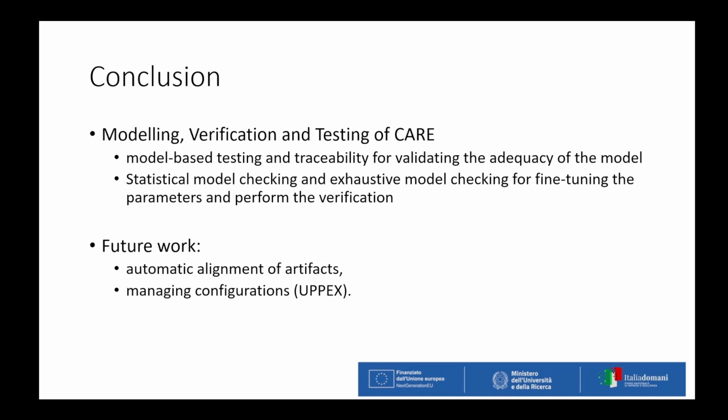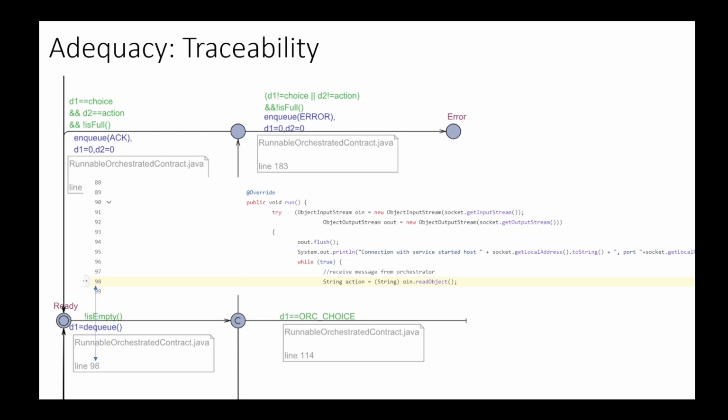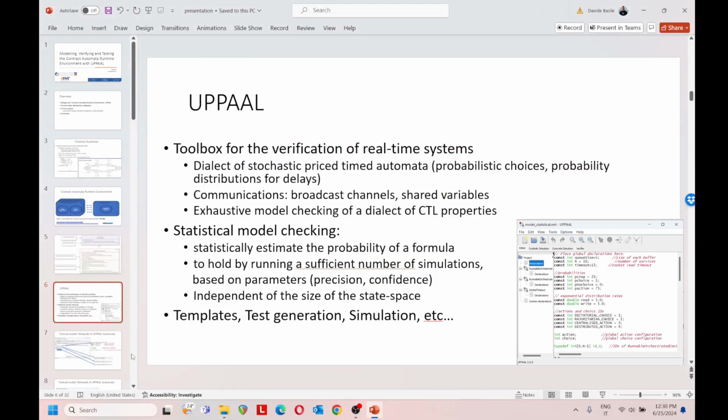As future work, when discussing, for example, the traceability information, we have that these lines of code are fixed to a specific version of the source code. Every time we perform a change in the source code, we need to manually update all this information. So currently this is fixed to a specific version of the source code. It would be nice to have an automatic way to align this information in various versions.